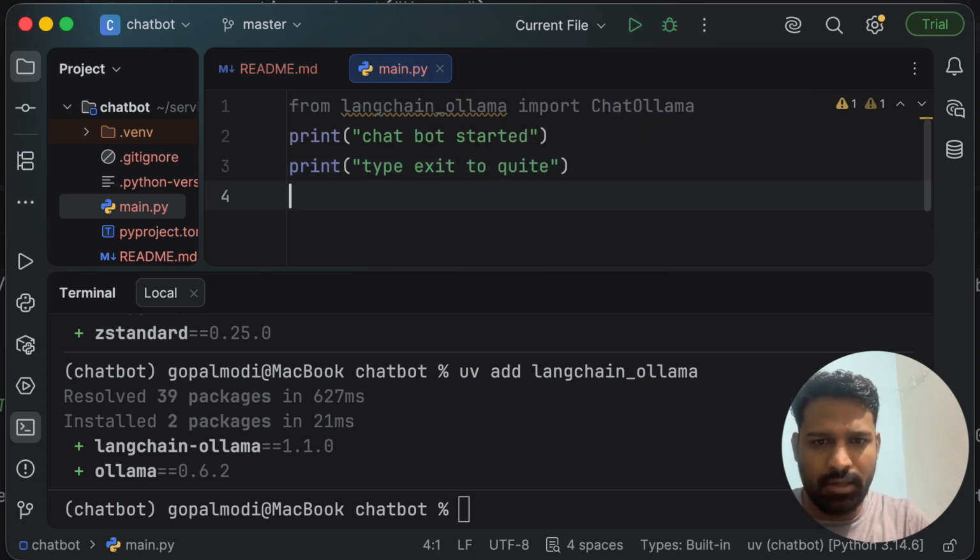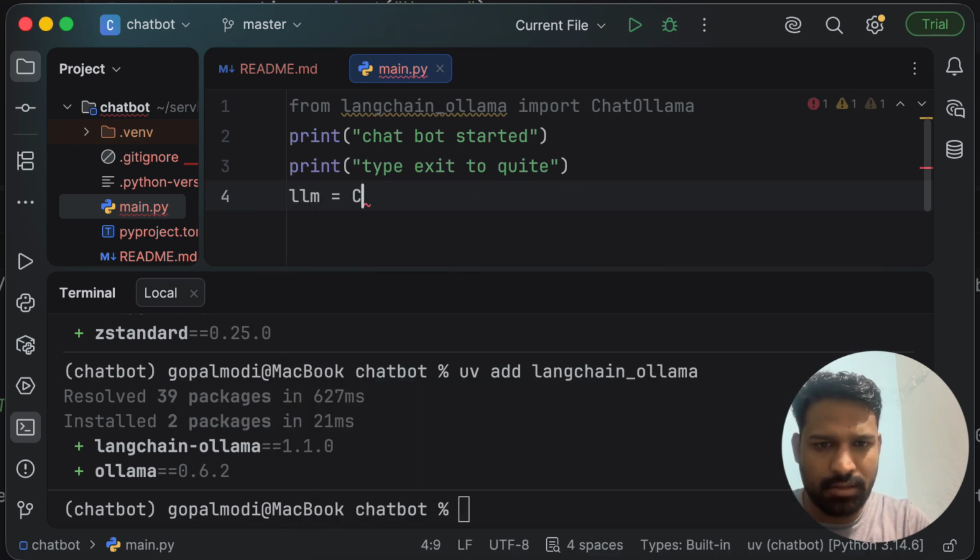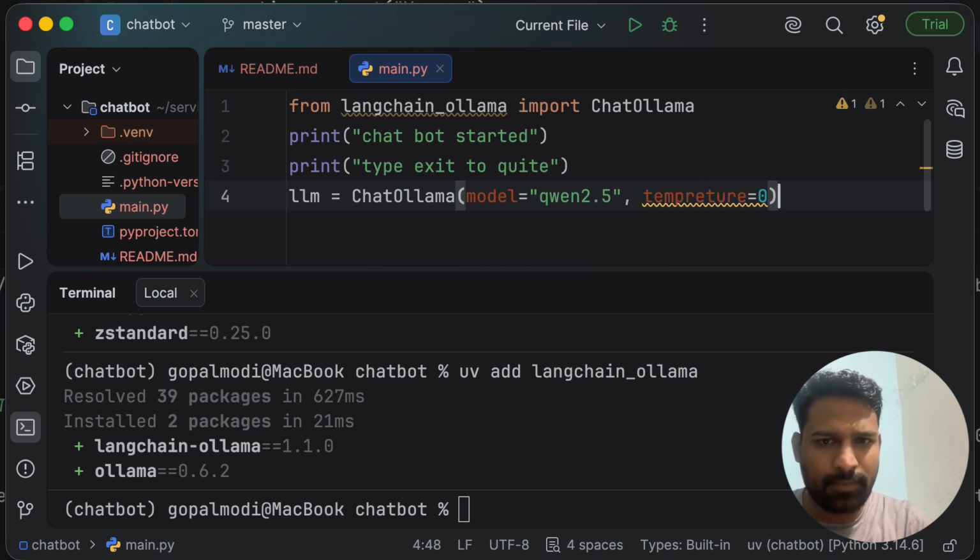Okay, now let's define our LLM, which is ChatOllama. We'll select the model equal to qwen2.5, and we'll keep temperature equal to 0.